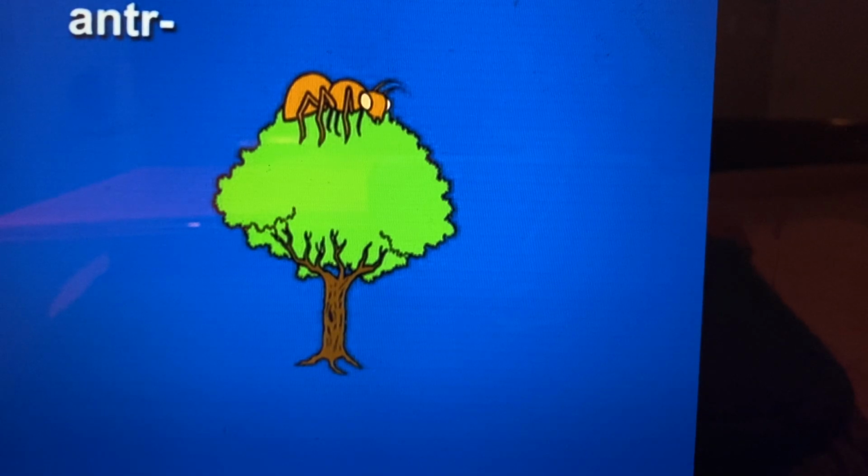Now the element anter. Anter sounds a little like ant tree. Here we see an image of an ant in a tree. Anter, ant tree. Anter means cavity or chamber.